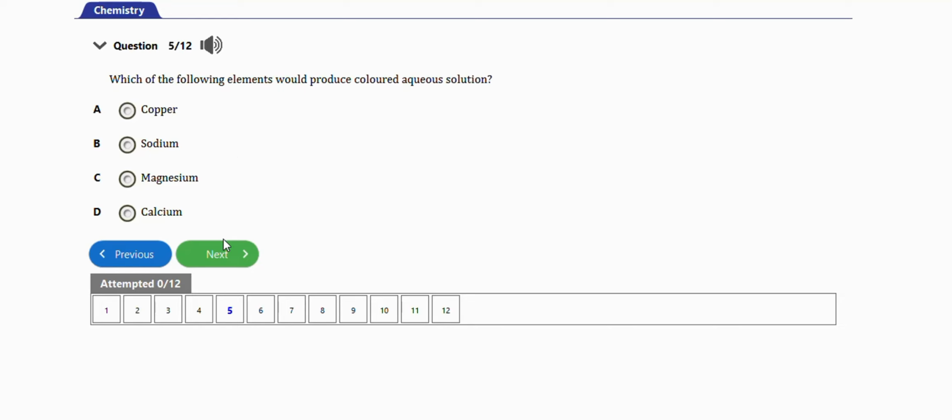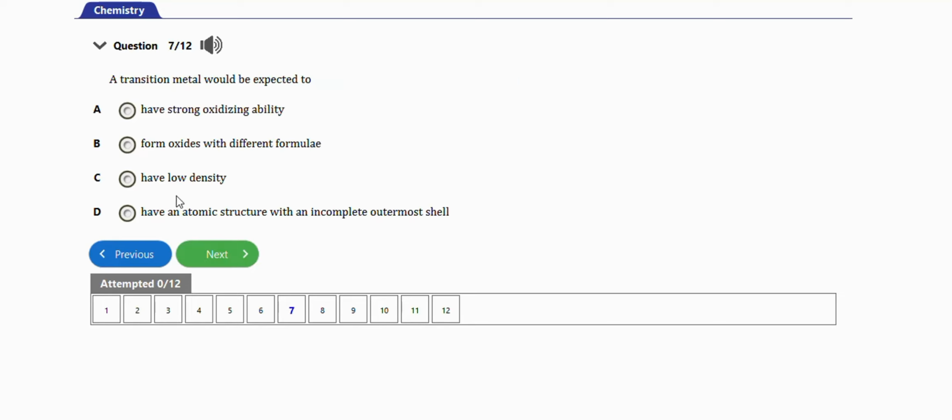The next question will be this one. It says the following transition metal ions would be colored in aqueous solution except, so it will be except scandium, option C.